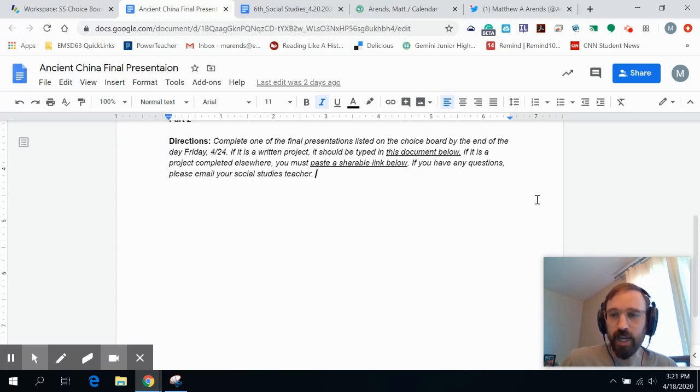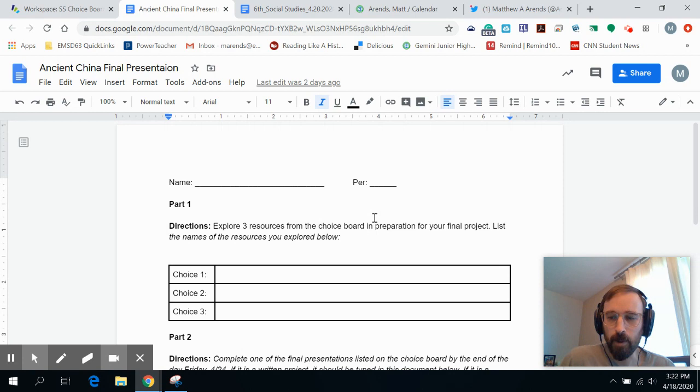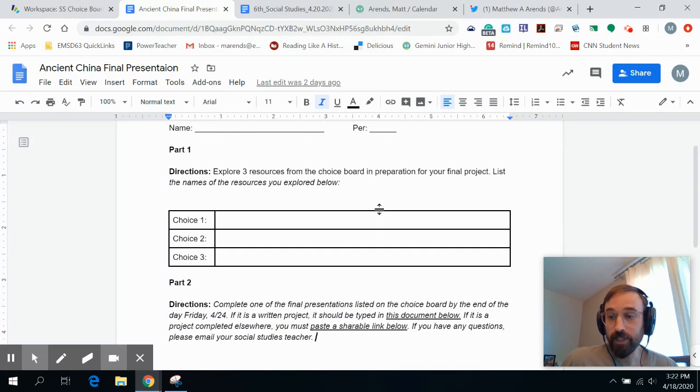Remember, anytime you have a Google Doc, you can click Share, and then click Shareable Link, and you can copy and paste that, and then I can see it. But if it's just a written assignment, you can just put that right in here. This is what I'll be checking by the end of the week. So the goal would be to finish this up by Friday evening for me. That's the assignment. If you have any questions, please email me.